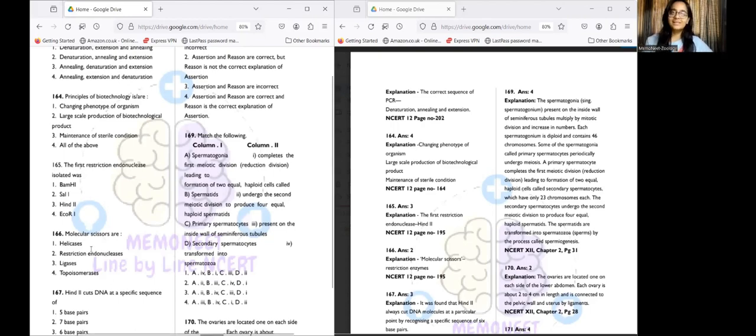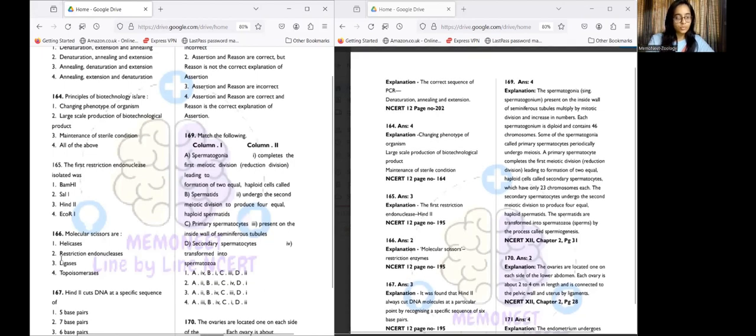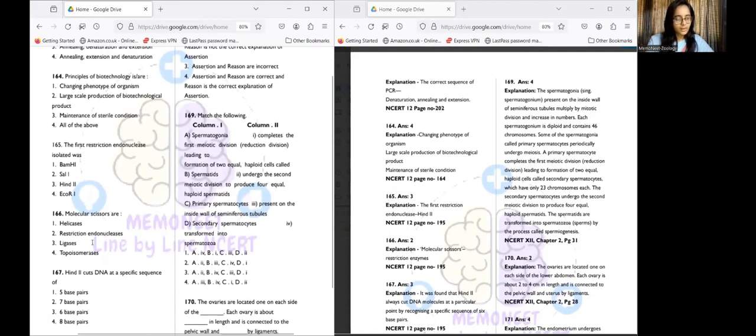So yeah, you may feel the simplest of questions and you may make mistakes. So please pay attention even to the easiest lines you may find and keep on revising. Now for question number 166, answer number 2, which is restriction endonucleases, also known as molecular scissors. Everyone knows this.